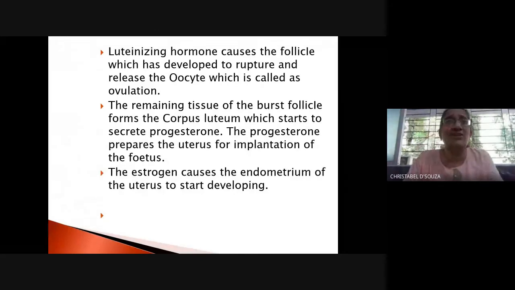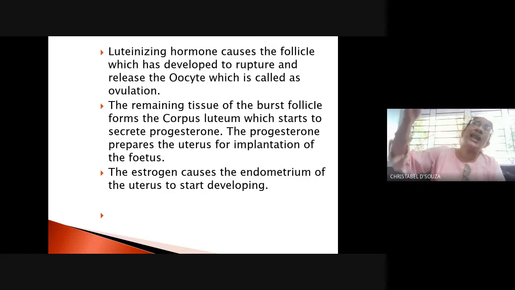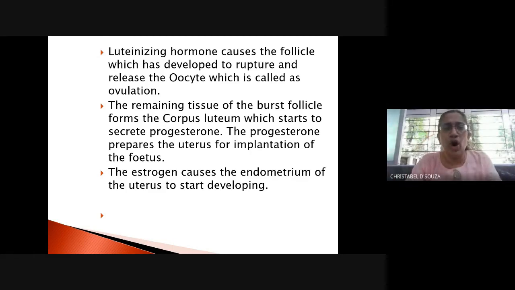The ducts or the fallopian tubes pick up this egg cell. Now this egg cell then starts to travel up the fallopian tube, right? So the luteinizing hormone causes the follicle which has developed to rupture, and it releases the oocyte,